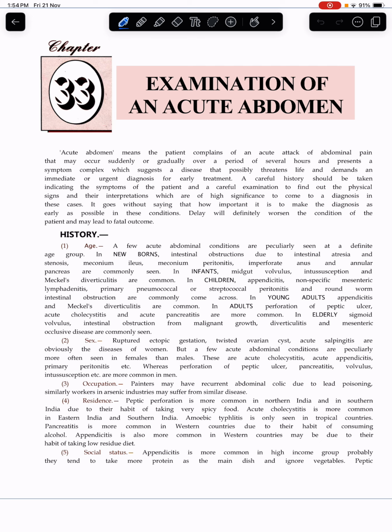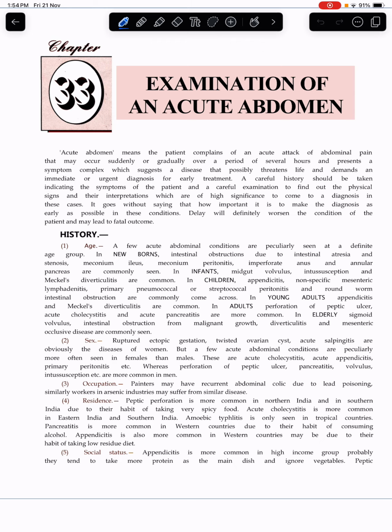History. Age. A few acute abdominal conditions are peculiarly seen at a definite age group. In newborns, intestinal obstruction due to intestinal atresia, stenosis, meconium ileus, meconium peritonitis, imperforate anus, and annular pancreas are commonly seen. In infants, midgut volvulus, intussusception and Meckel's diverticulitis are common. In children, appendicitis, non-specific mesenteric lymphadenitis, primary pneumococcal or streptococcal peritonitis, and roundworm intestinal obstructions are commonly come across.